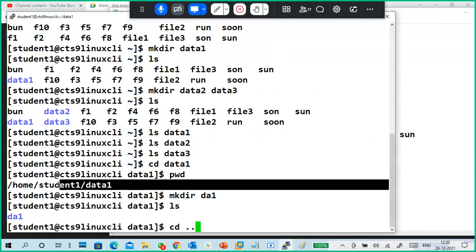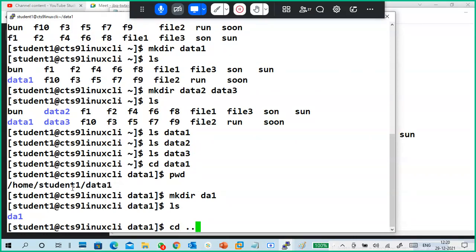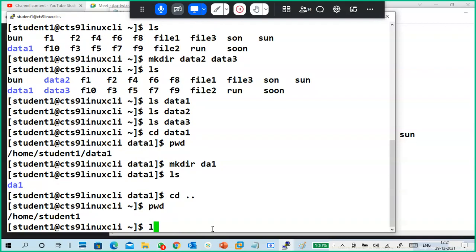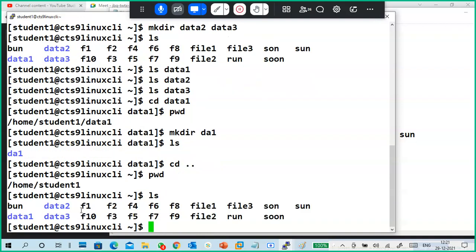Look at this one. This is my current working directory. I want to go back to this, means I want to go back from data1 to this one. So cd space dot dot means only one single step. Double dot means single step. See, I changed my directory. If you look at ls, see again the content of this directory: data1, data2, data3. Guys, got the point?